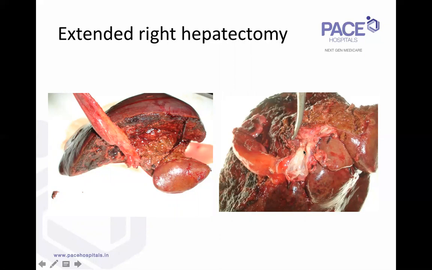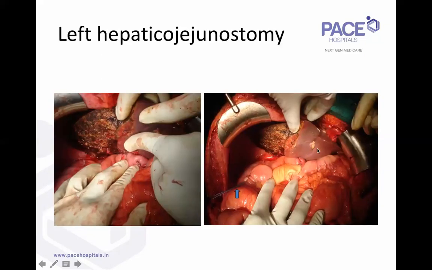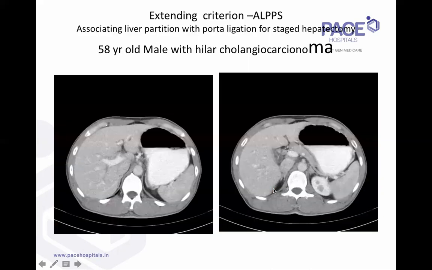You can see the common bile duct, the circuitrizing. See how the tumor looks, a really fibrous, shriveled kind of tumor, and a left duct margin here. And here, it's the left hepaticojejunostomy. We do the left hepaticojejunostomy for these patients. Obviously, the right lobe has been removed, so we do the left hepaticojejunostomy.